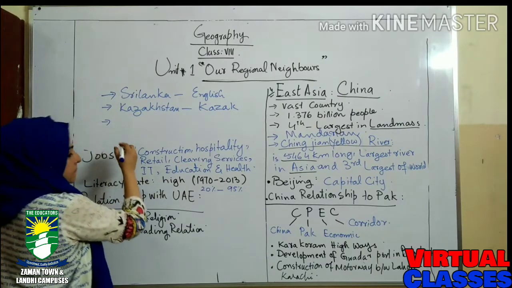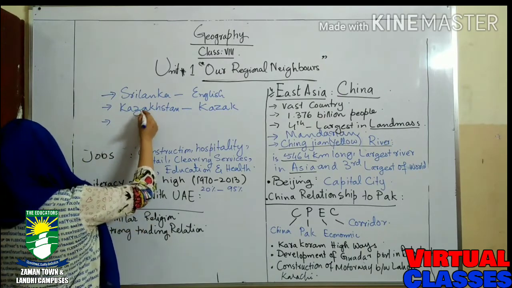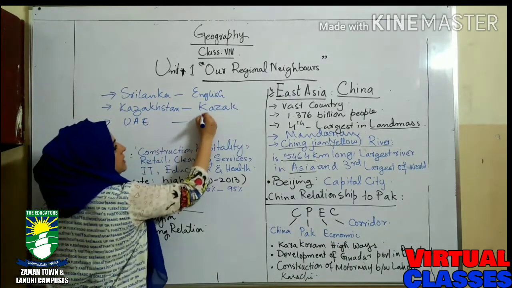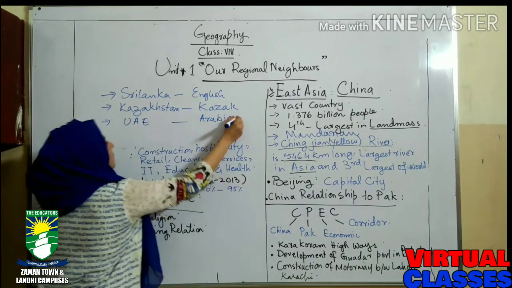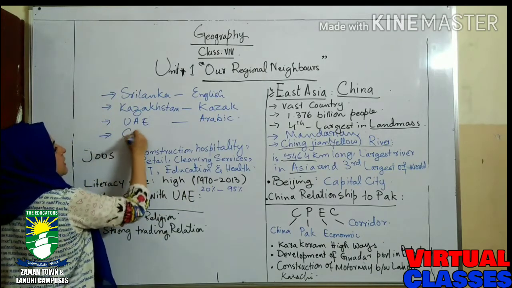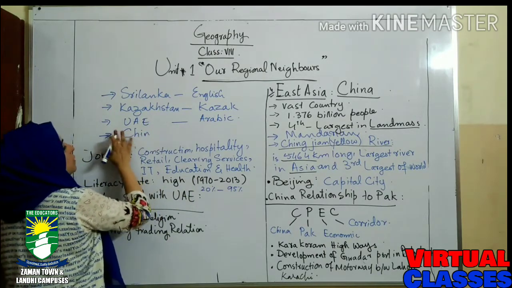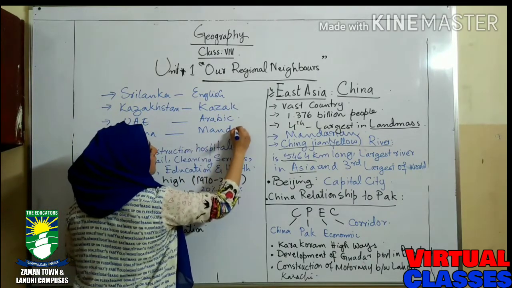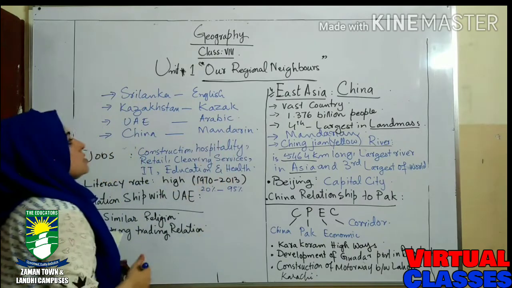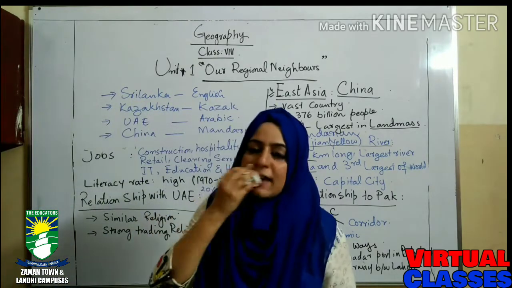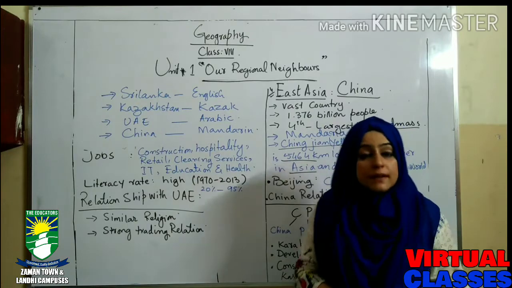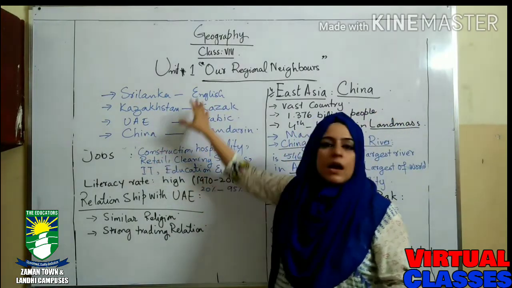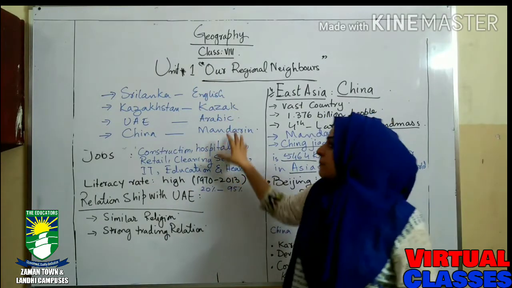Third, for UAE, its official language is Arabic. And fourth, the last one, China, and its official language is Mandarin. Okay. So here they have asked about the official languages of the four countries which we have discussed in this unit, like Sri Lanka, Kazakhstan, UAE and China, and you have to write in your copy respectively.